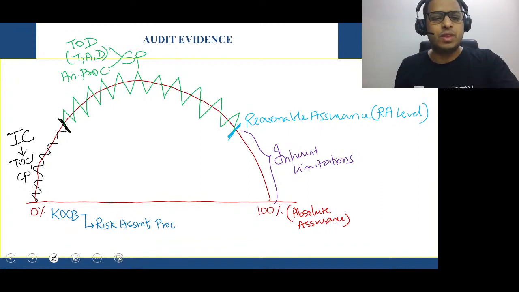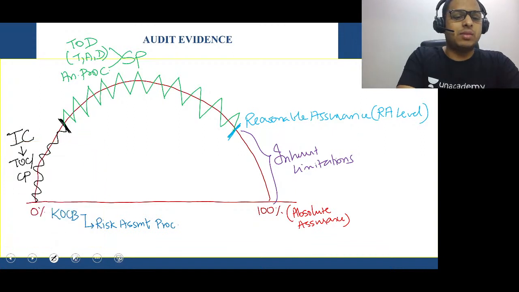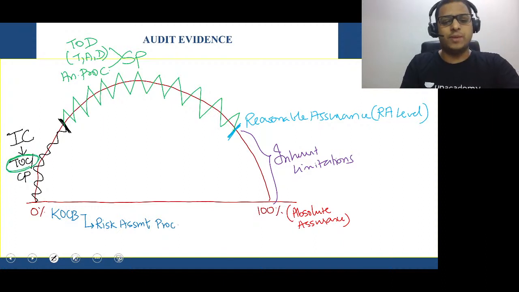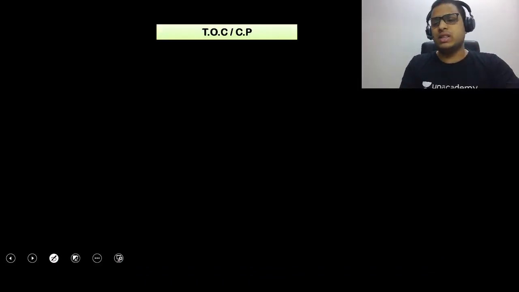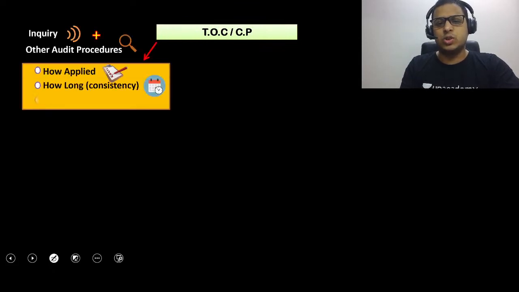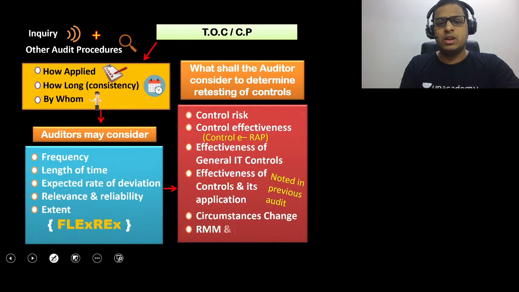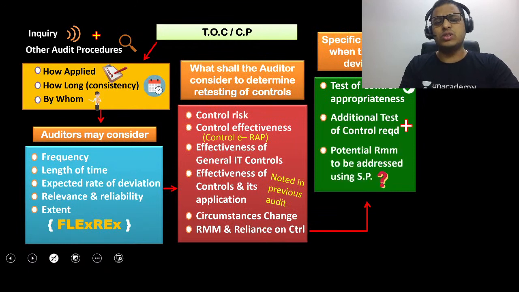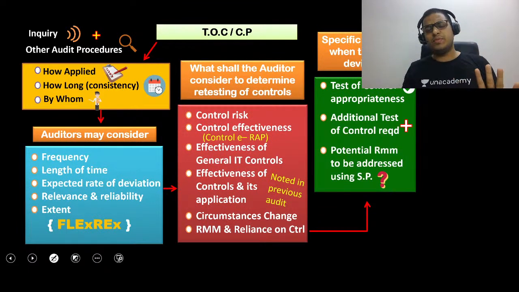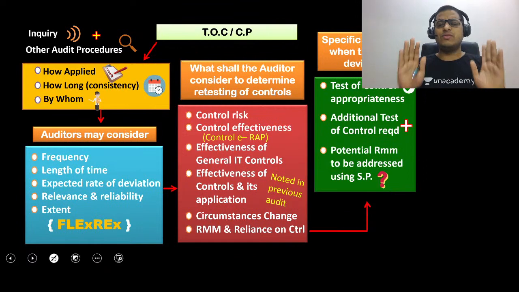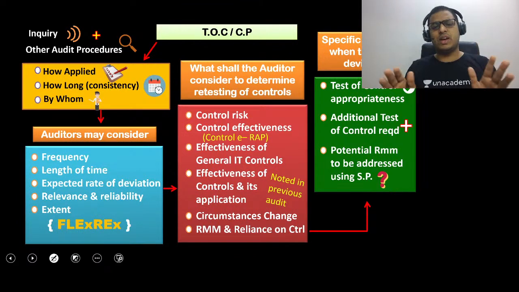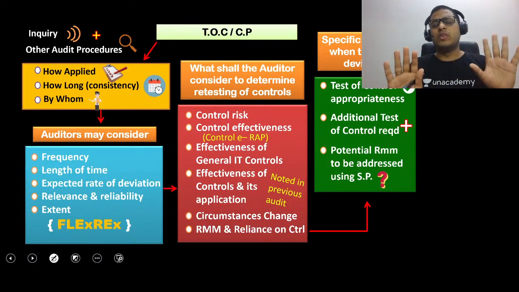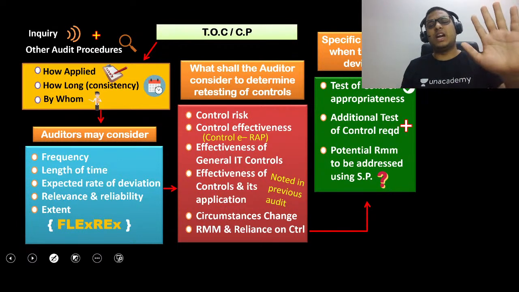Okay, the main diagram. Now, boys and girls, come here. See here. Here now we are doing test of controls. Our entire focus is on this test of controls. So today we are here to cover this area. So boys and girls, I'll just show you the diagram here. All the answers are here in relation to test of controls. If you think about it, just 4 answers are there. And 4 very, very simple, very, very manageable answers. Very simple area. Nothing to worry as such. Let's get into it and let's do this.